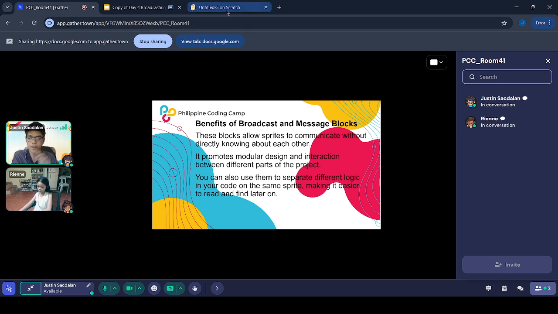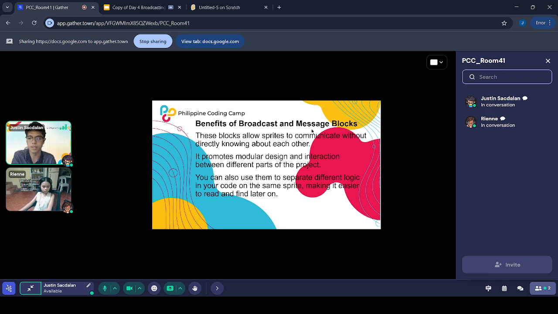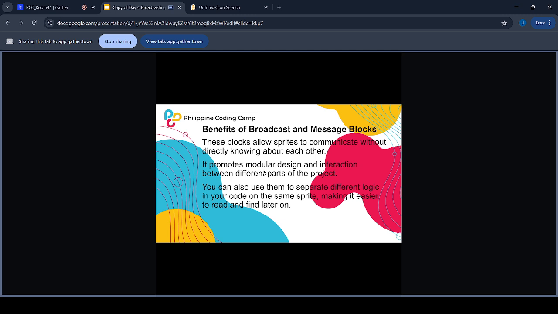Imagine you have two separate code blocks, and as long as one is broadcasting and one is listening, pwede siya. They can still work. It promotes a modular design and interaction between different parts of the project. You can also use them to separate different logic in your code on the same sprite, making it easier to read and find later on.